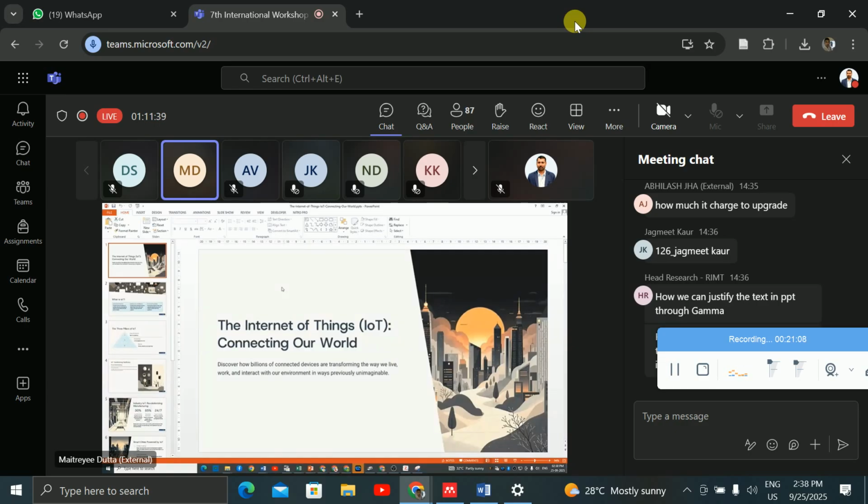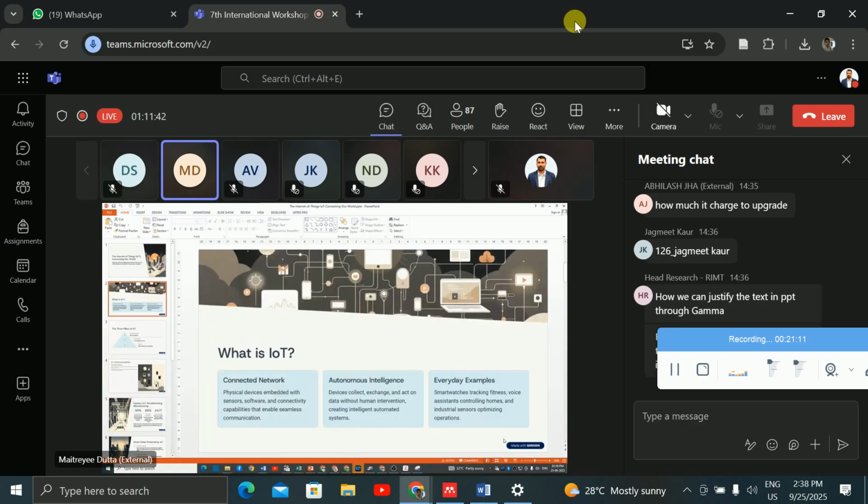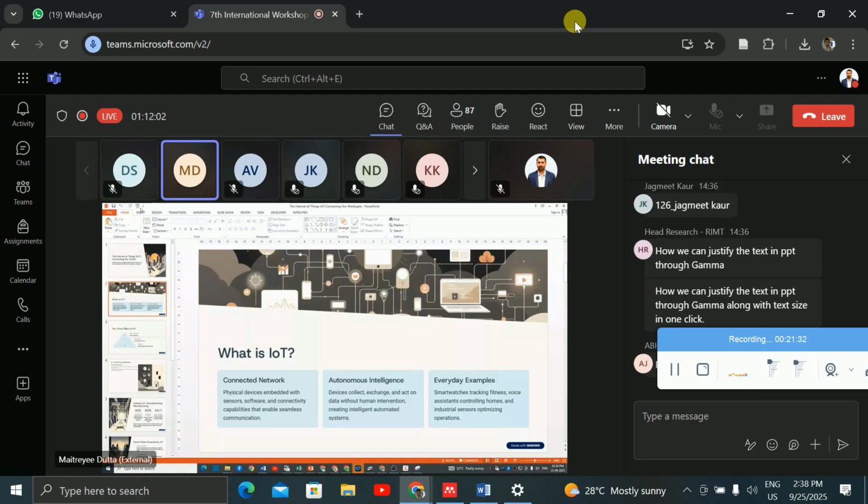Now the problem is this. You can see on the right hand side it has been written, made with Gamma. That I want to stop, that I want to delete. But since it is an image, either you can delete it from the slide master, or you can delete it with the help of this process. Insert, you will click on Insert, and I'll say Text Box. I will just draw a box, but you can see that it is not concealed, right?